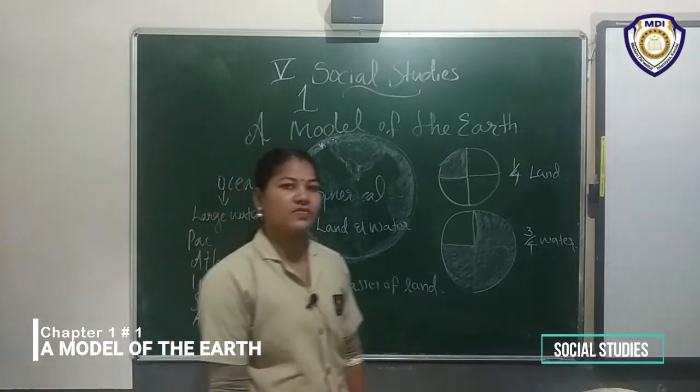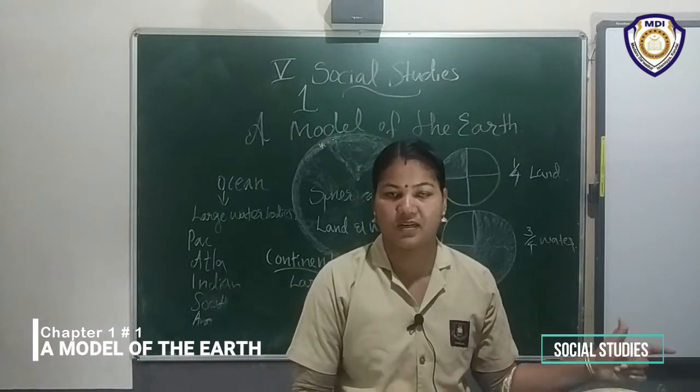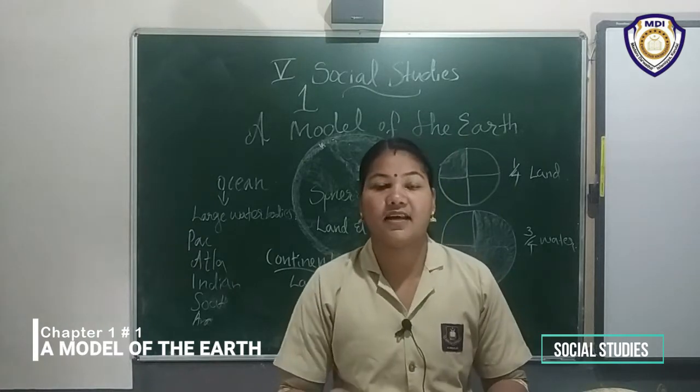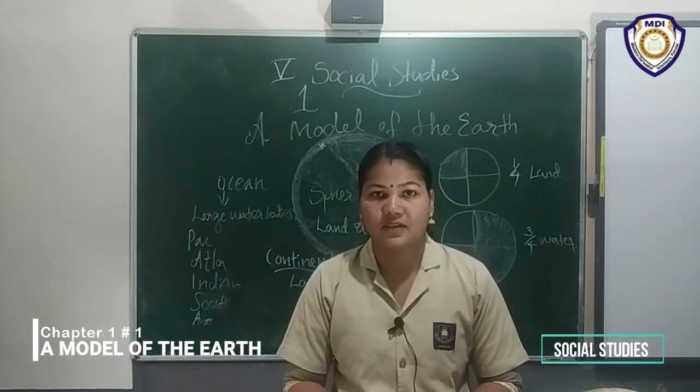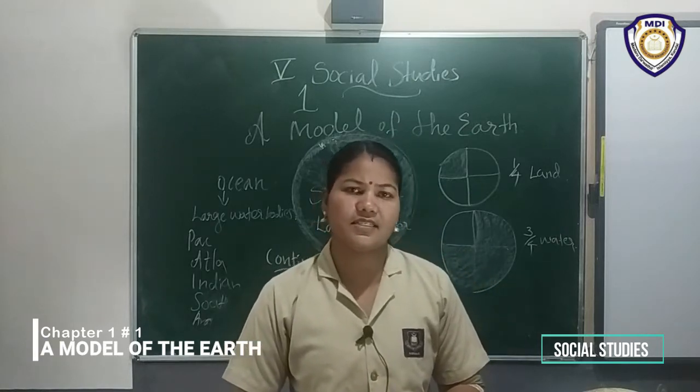When you hear large water bodies, you think of oceans. When you hear large masses of land, you think of continents.